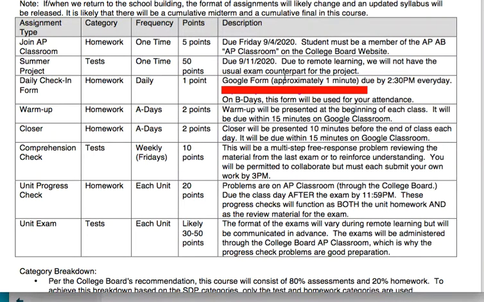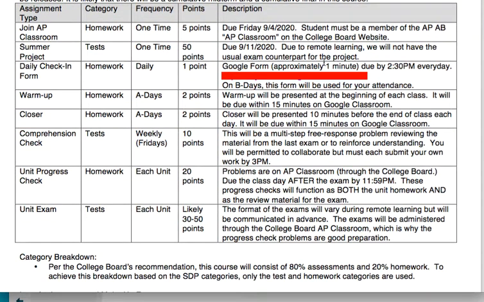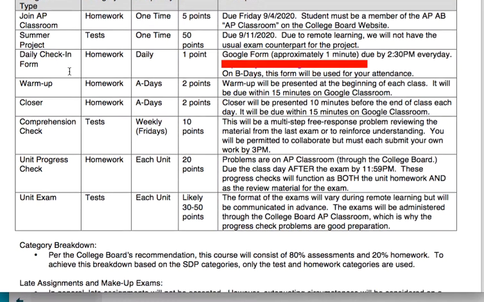The summer project is due the following Friday on 9/11. Due to remote learning, we're not actually going to have the exam that we usually have as the second half of the summer project. I decided the last thing any of us need is to walk into a test in the first or second week of school on old material that wasn't necessary. It's not assessing new learning. It's just not worth it. It doesn't seem like a thing that's going to be good for any of our mental health, so we're not going to do it.